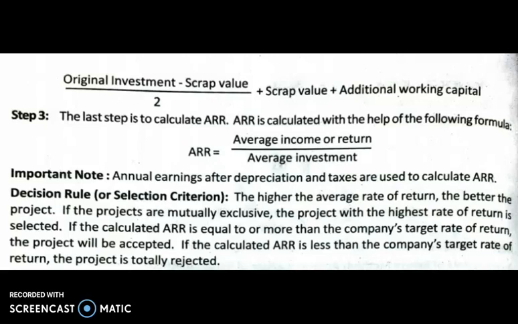If the ARR is more than your estimated target rate of return, then you will go for that project. If the ARR is less than your company's target rate of return, then you will reject the project. So this is how you take a decision, the decision rule or selection criteria based on ARR.